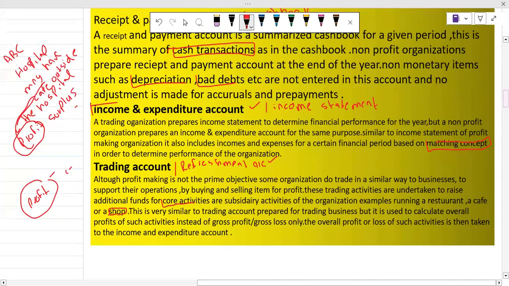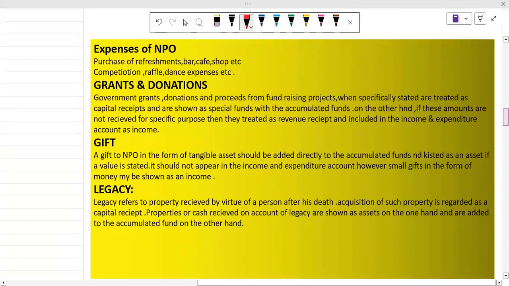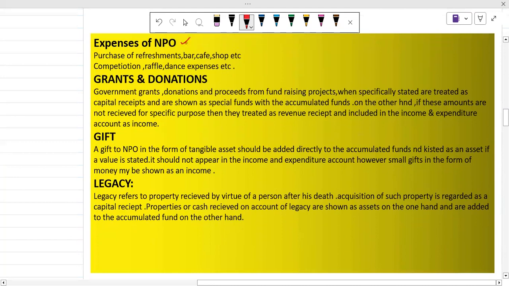So after that, let's discuss the expenses of an NPO. If we are maintaining a separate trading or refreshment account for the cafe, what other expenses does the NPO have? We know that this would be calculated separately in the refreshment account.